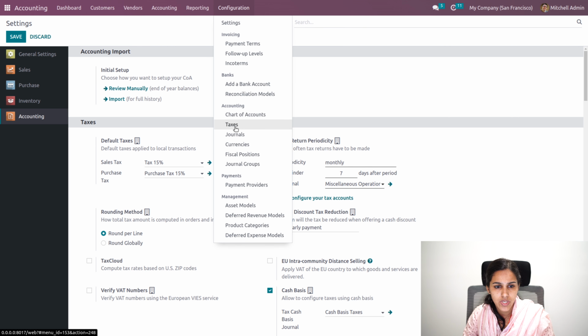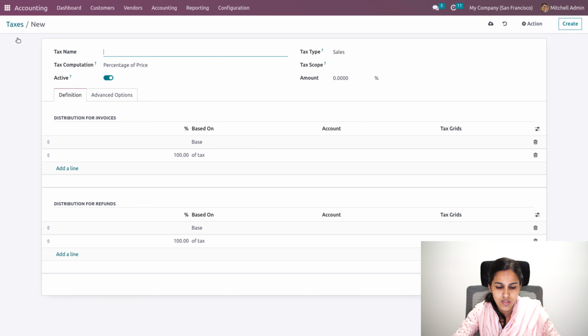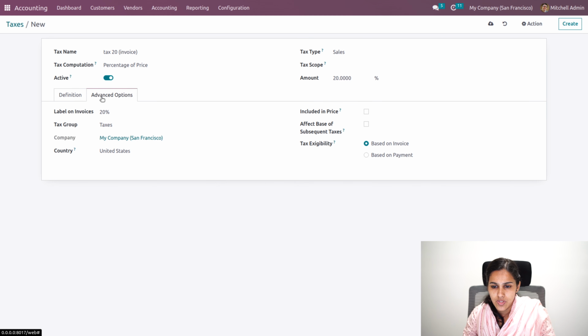So let's try to create another tax, that is tax again at 20%. This is based on invoice, so I will put based on invoice in the bracket. And here it is 20%. Then under the advanced option, you can see the tax exigibility, which is either based on invoice or based on payment. So I'll put this as based on invoice, and also I'll be duplicating this.